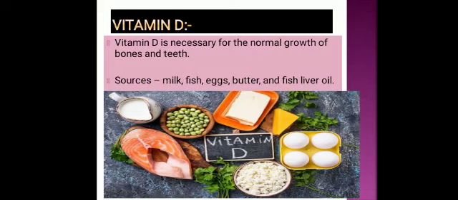oil. Vitamin D is the only vitamin that is made in our body when the skin is exposed to sunlight. In our country, India, newborn babies are exposed to the sunshine every day, and this is done to produce vitamin D in their body, which prevents a disease called rickets. It usually occurs in children having weak bones.